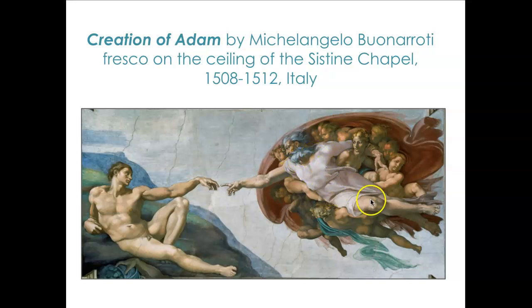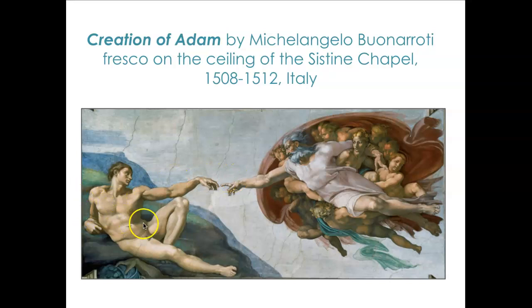And he's being held by some angels, but you can see that the angels also look human, because they don't have any halos or wings. And God looks like a powerful, older, wise man, right? We don't know what God looks like, but this is making him look human. And then he is giving life or creating Adam right here with this touch.